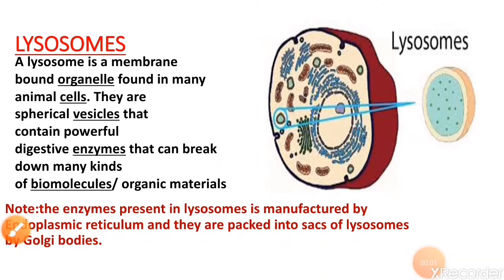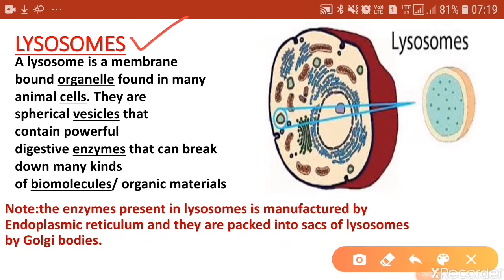The next important cell organelle is the lysosome. A lysosome is found only in the animal cell. You don't find lysosomes in plant cells. Recently scientists have discovered some lysosomal enzymes in the vacuole of plant cells, but lysosomes are not found in plant cells. They are found only in animal cells.